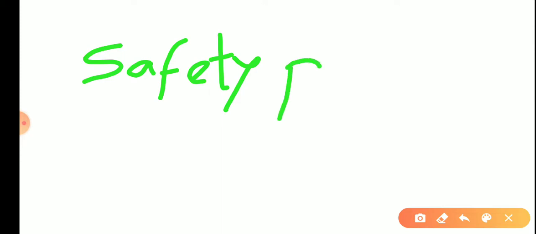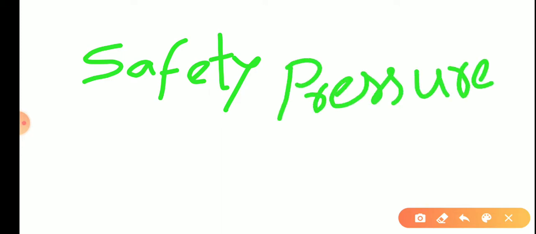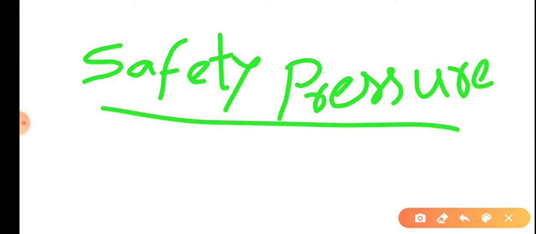Finally, we have to take care of the pneumatic system, that is, we have to take safety precautions. What safety precautions should we follow in order to keep our working area and working people safe? And what is the safest pressure?